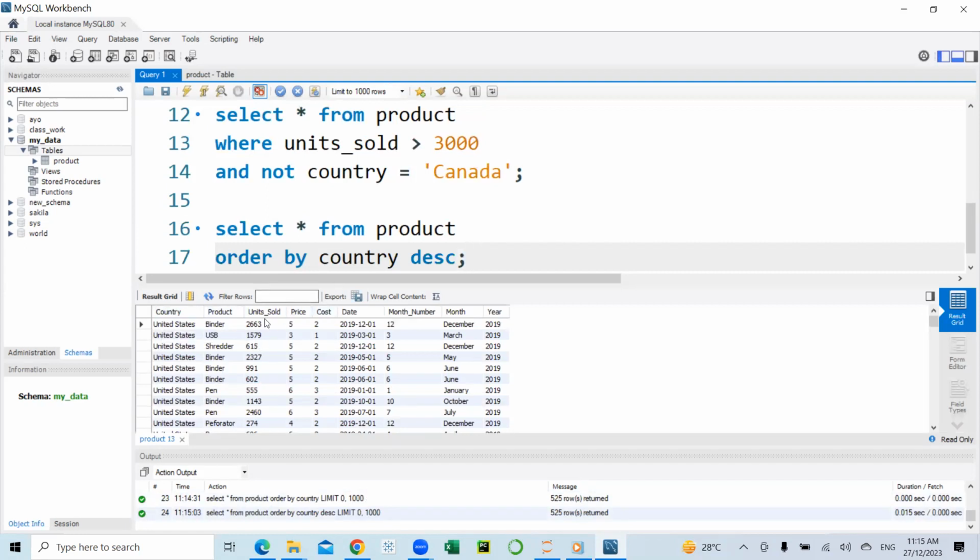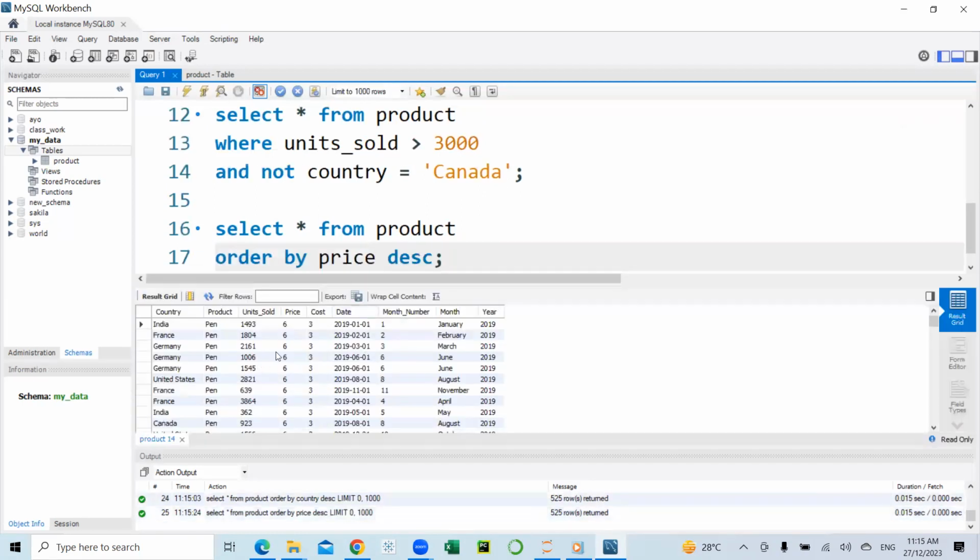I can also decide to sort it in ascending or descending order by any of the other columns I have on the table, like unit sold, price, and the rest of that. So let's change this to price. And we have the table sorted in descending order by the price column. So that is the order by statement.